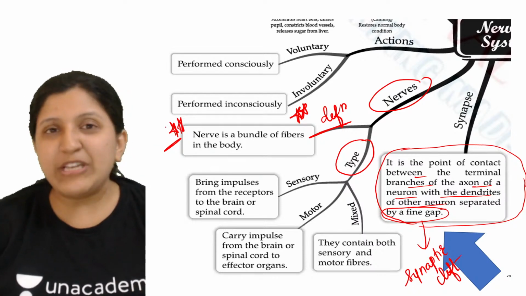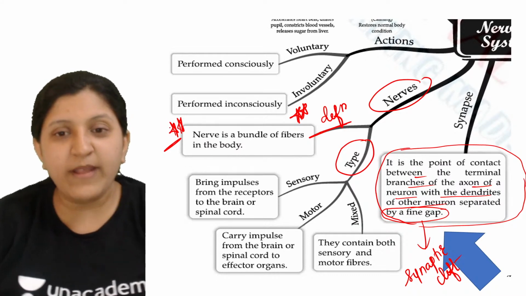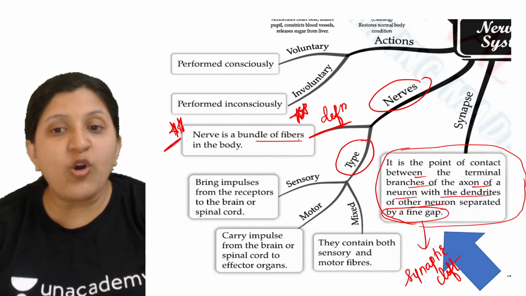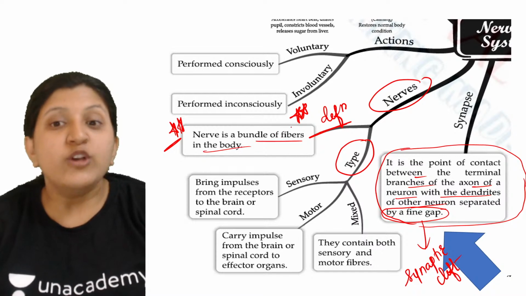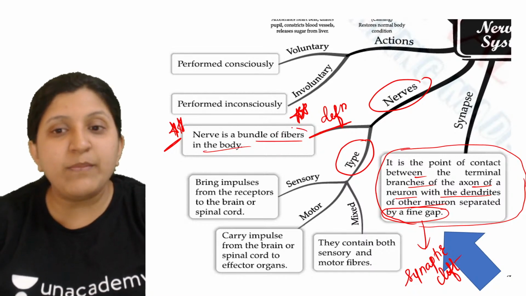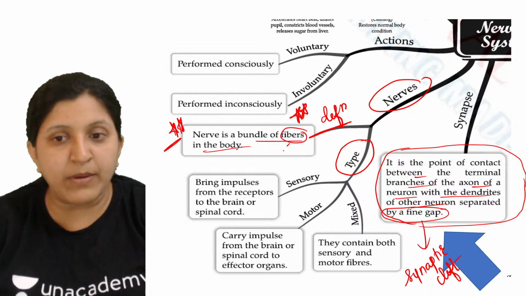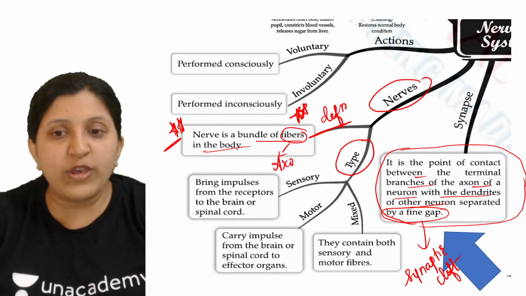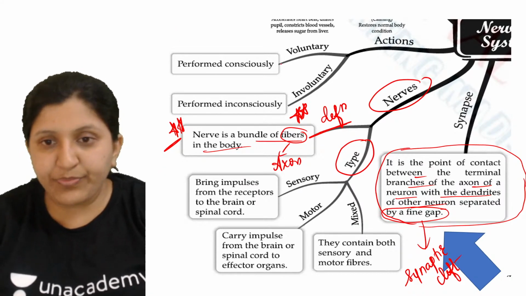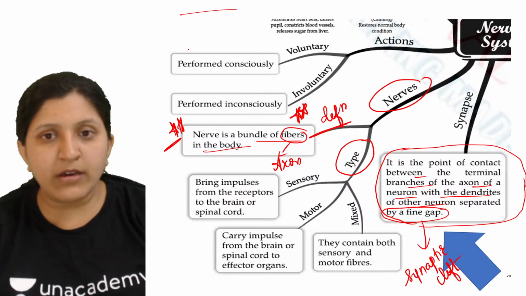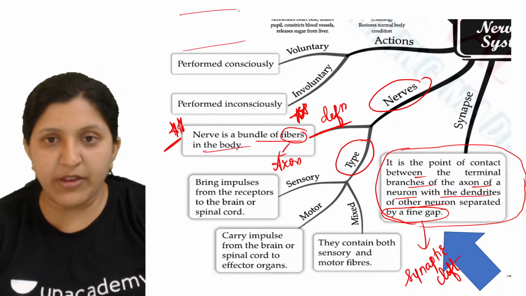So a nerve, when we mention it, is not a group of neurons. A nerve is a bundle of fibers in the body. So what is that fiber? A fiber is nothing but a nerve fiber, that is the axon. Now let's say here there is a fiber. If we are imagining, this is a nerve fiber.